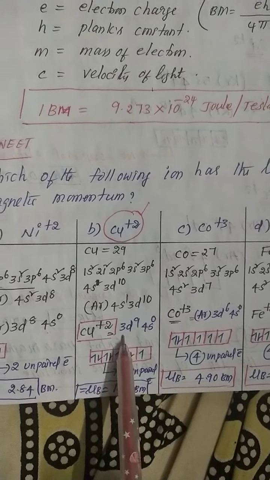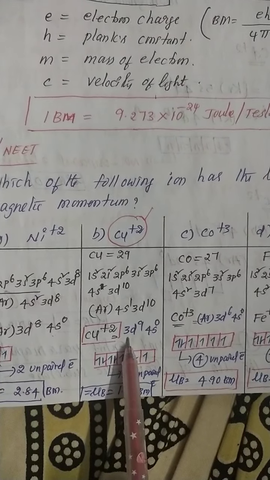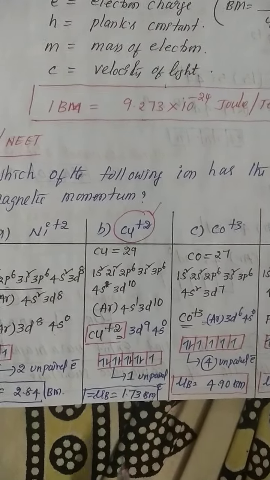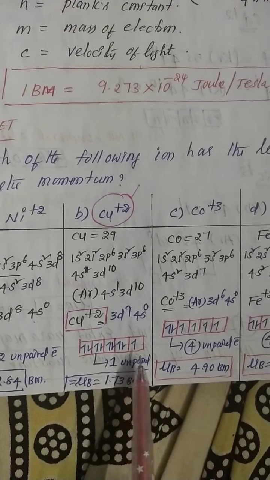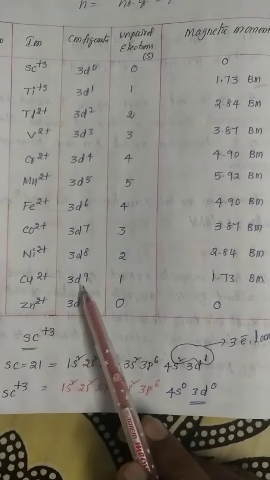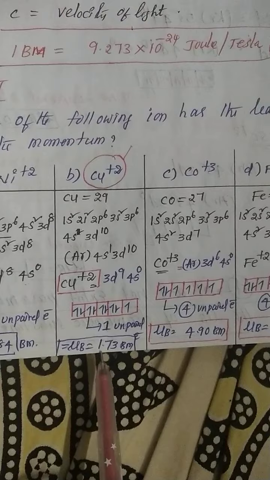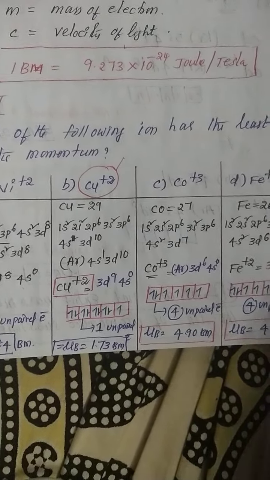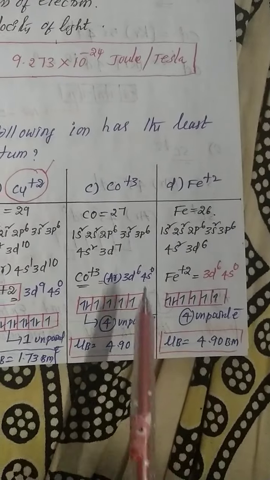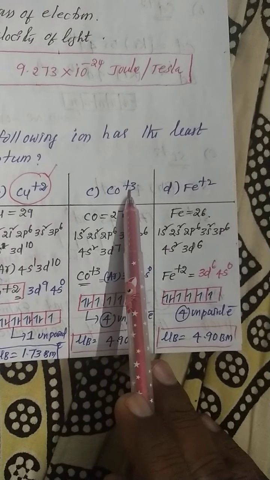So the 3d orbital has 9 electrons. 9 electrons means only one unpaired electron. The magnetic moment value is 1.73 Bohr magneton. And see here, cobalt plus 3.